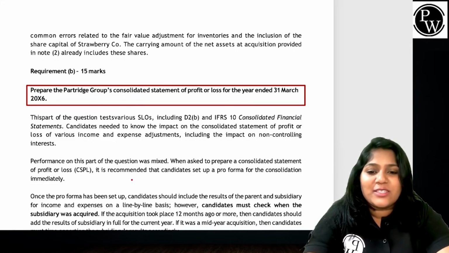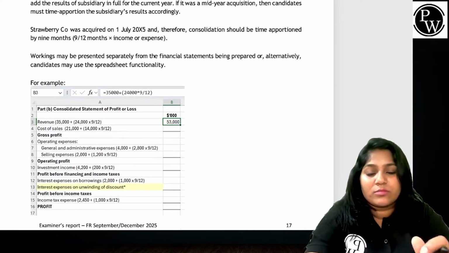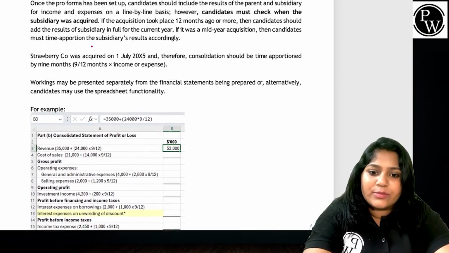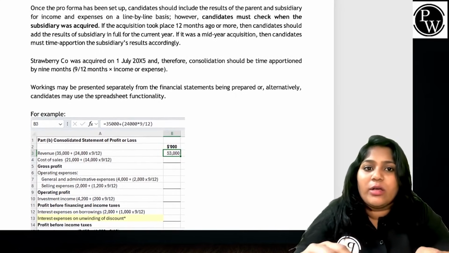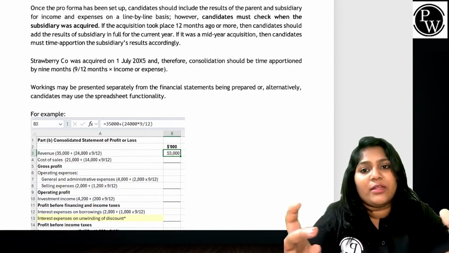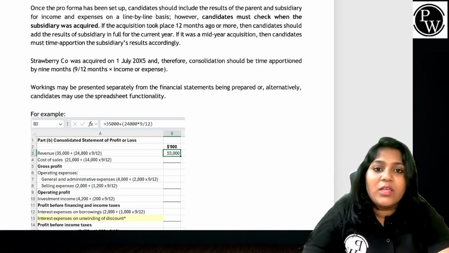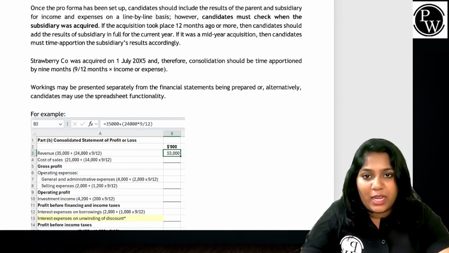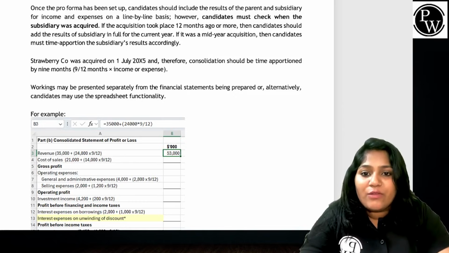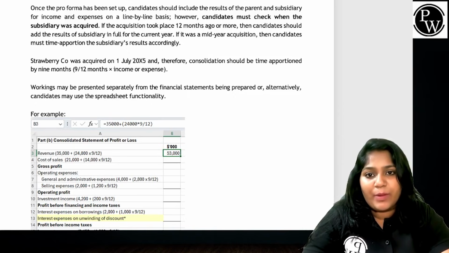But let's also see where the students went wrong. Slightly erroneous. So candidates should add the subsidiary for the particular current year, but if it is mid-year, you have to time apportion. Here the acquisition was on 1st July X5. The consolidation should be time apportioned for 9 months, 9 by 12, of all the income and expenses of Strawberry Company. But many of the students may have presented this separately from the financial statements being prepared.